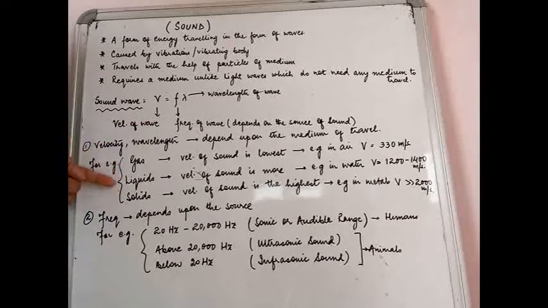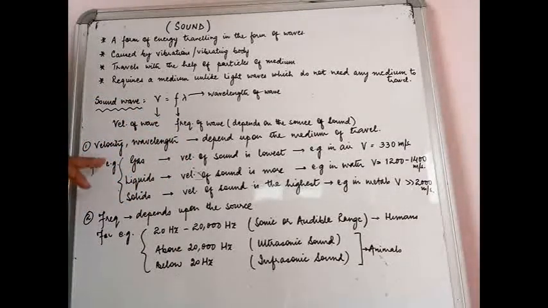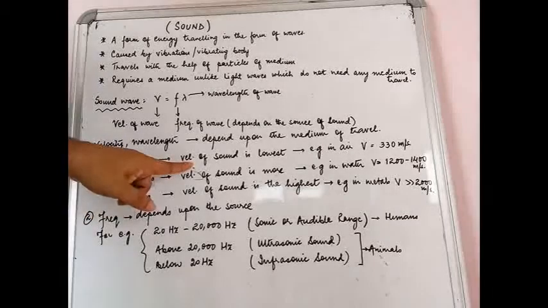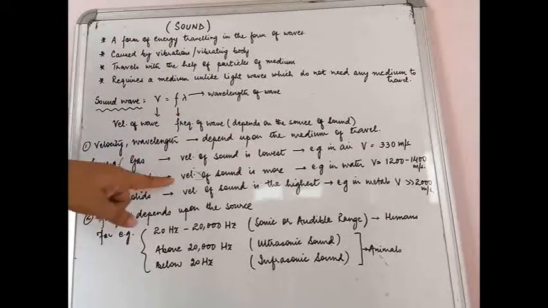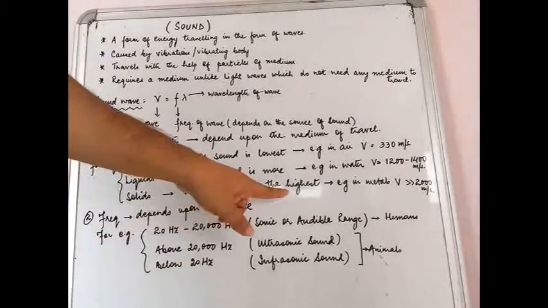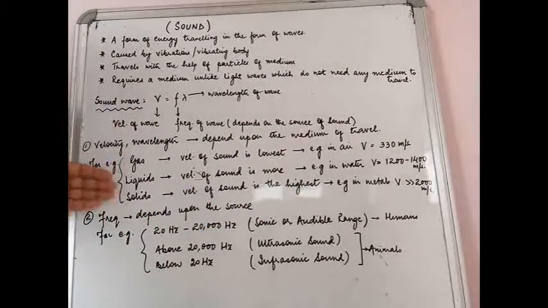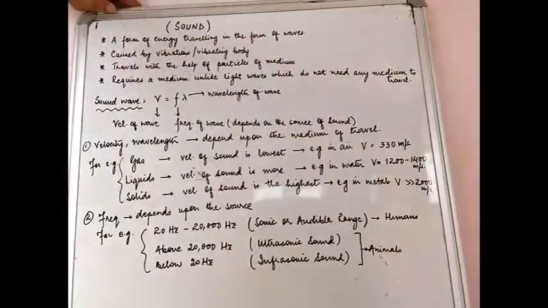For example, you can read over here, I have listed some examples: gas, liquids and solids. Sound can travel obviously in all the mediums. You can see the velocity of sound is the lowest in gaseous medium, then in liquids it is slightly more, and then in solids it is the highest. So this is the order in which the velocity of sound varies. And there are some examples taking up the values.